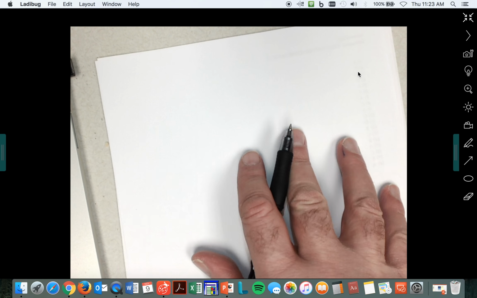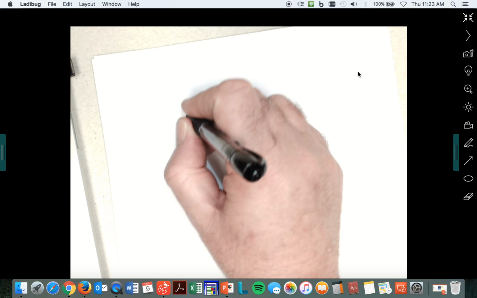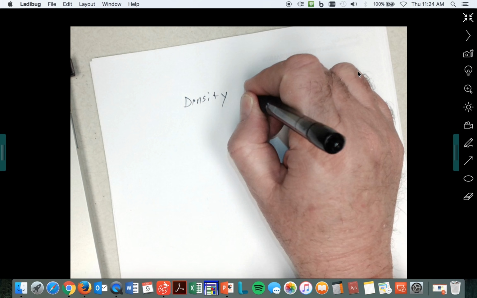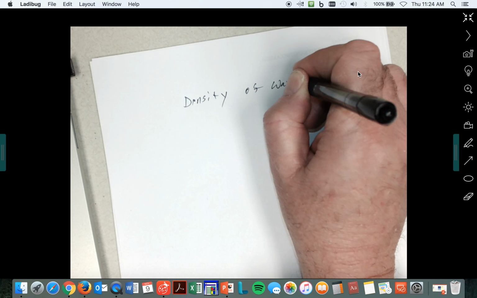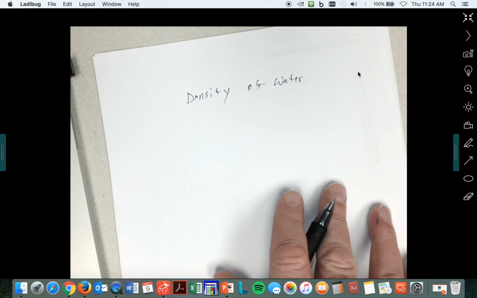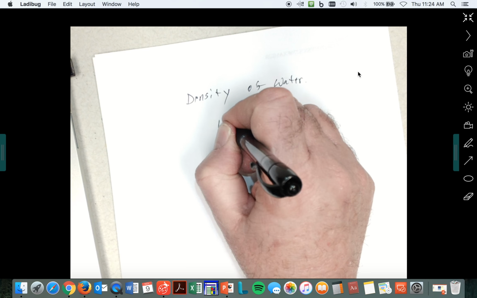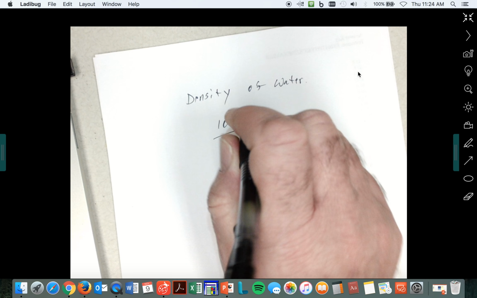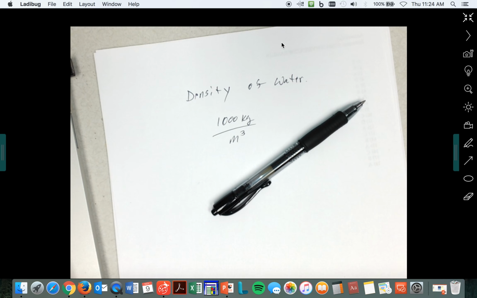All right. So here's what we're talking about when we talk about density. Let's just look at something nice and easy: the density of water. The density of water is 1,000 kilograms per meter cubed. Okay. Well, what's a cubic meter? I mean, really, what is a cubic meter?